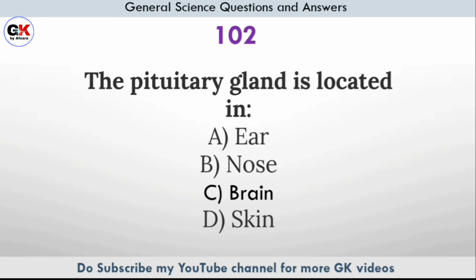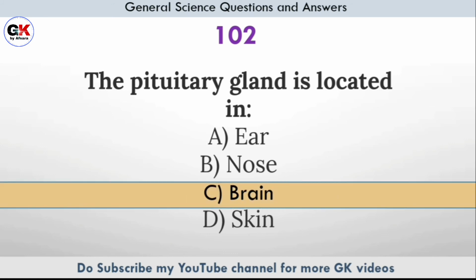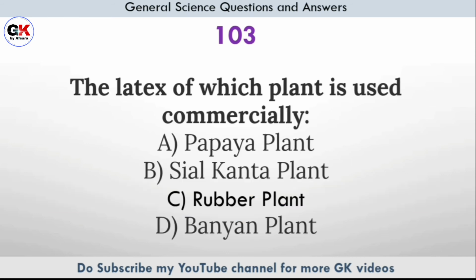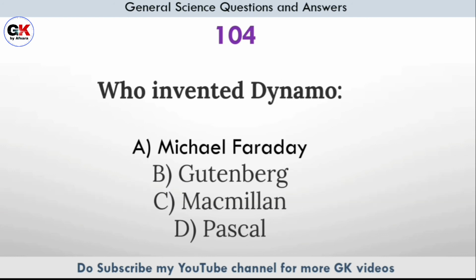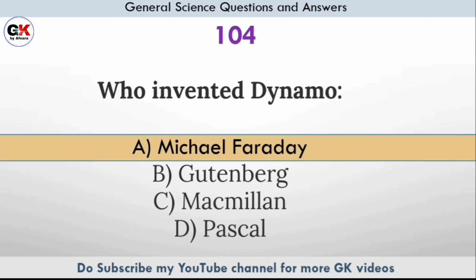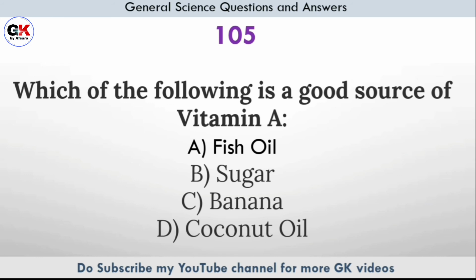The pituitary gland is located in. Answer option C, brain. The latex of which plant is used commercially? Answer option C, rubber plant. Who invented dynamo? Answer option A, Michael Faraday. Which of the following is a good source of vitamin A? Answer option A, fish oil.